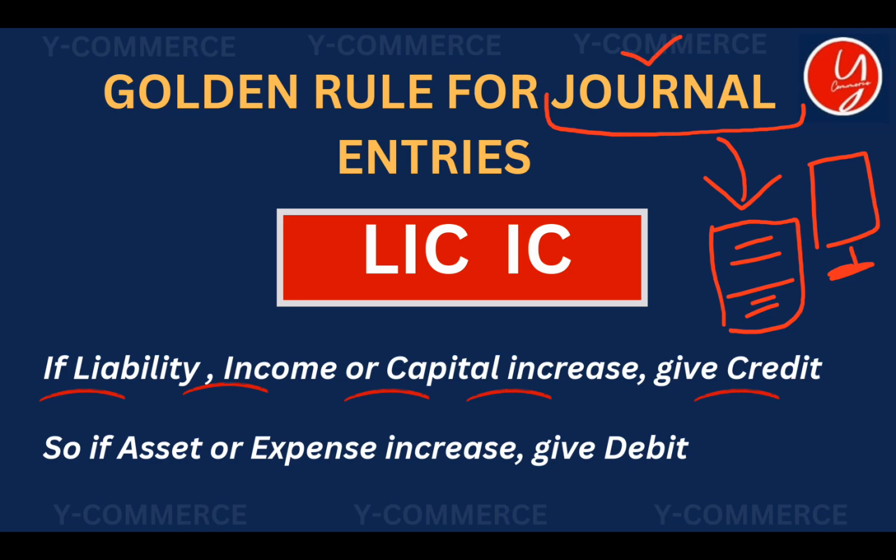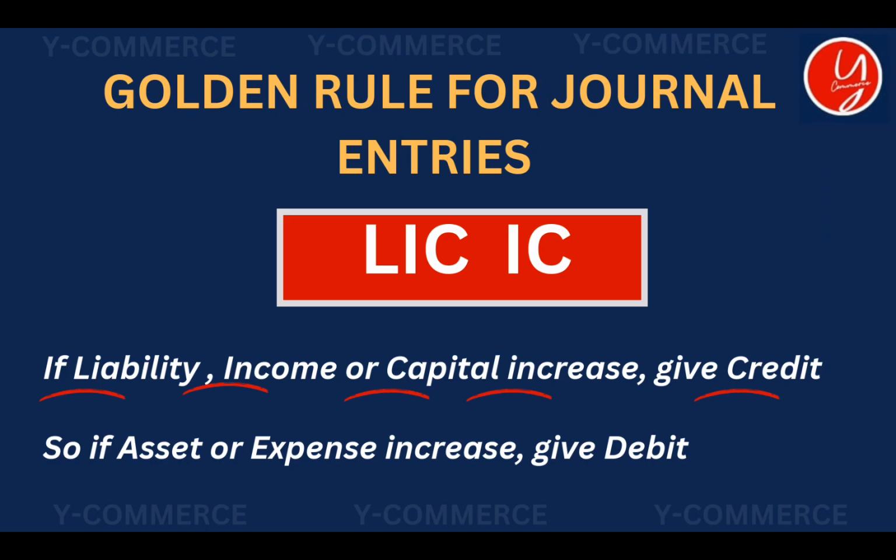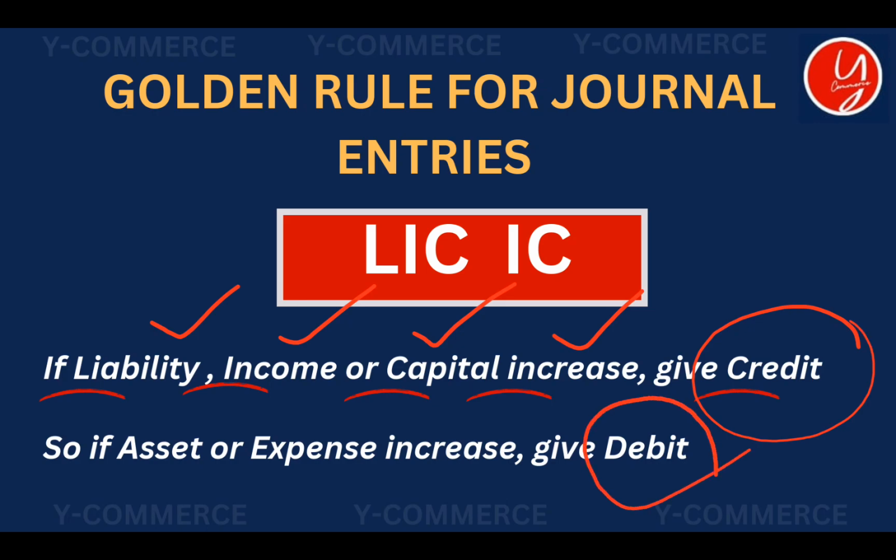Now we have a rule on how to record transactions in a journal. I am not going to explain it now, just know it is known as LICIC. That means if liability, income or capital, these 3 things we have discussed before, increase in a business, we have to give credit. If asset or expense increase in a business, we have to give debit. Now what does this mean? I have told you, I am not going to explain it now.